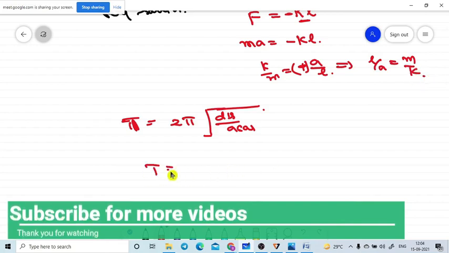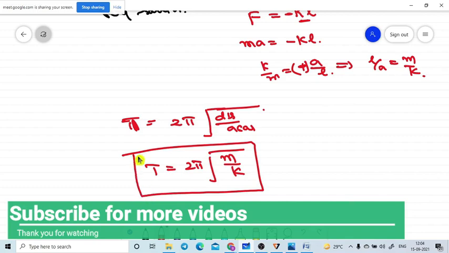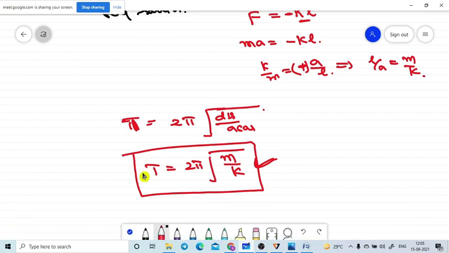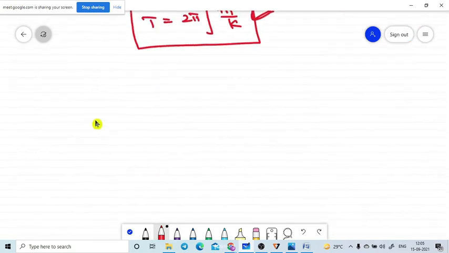Then T is equal to the same formula, m by k only. The same formula we need to apply while the body is horizontally vibrating also. The same formula we need to apply in the case of horizontal. Whatever we took in the vertical loaded spring system, the same formulas can be applicable in the horizontal vibrating spring system also. This is the horizontal vibrating system. Let me move on to other cases.